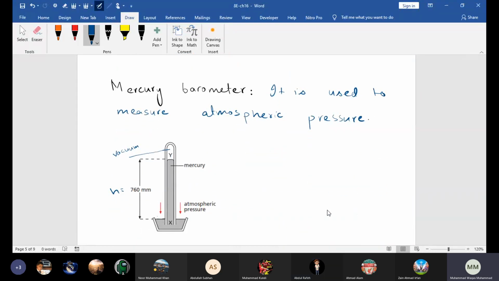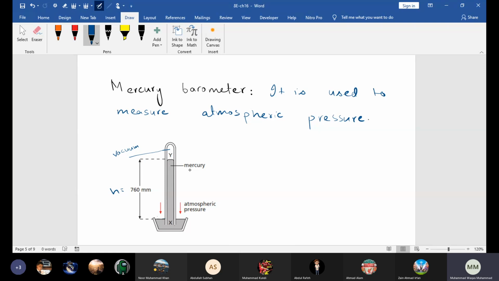Beta, this is used to measure the atmospheric pressure. Now beta, what is the construction of a mercury barometer? It basically consists of a long tube, about 1 meter long, which is fully filled with mercury, and then it is placed upside down, open end downwards, in the mercury reservoir, right?